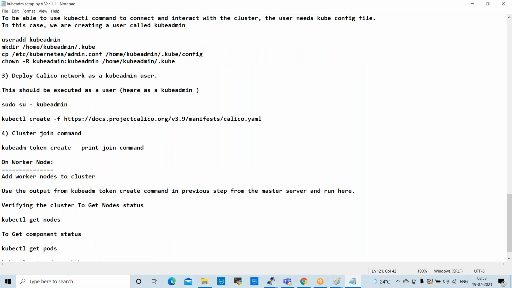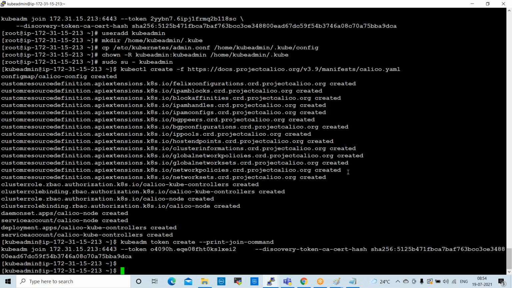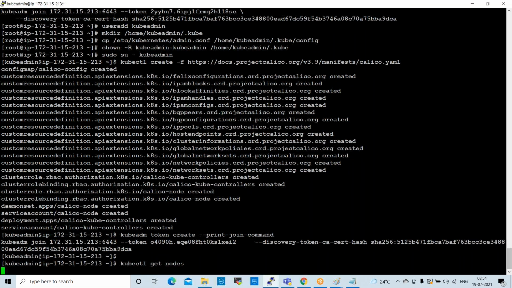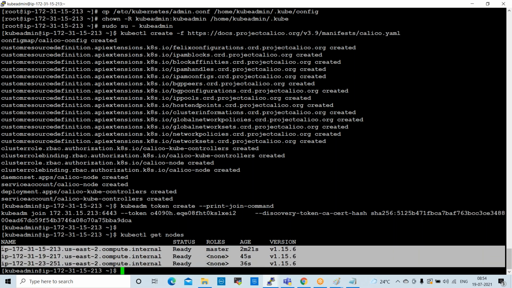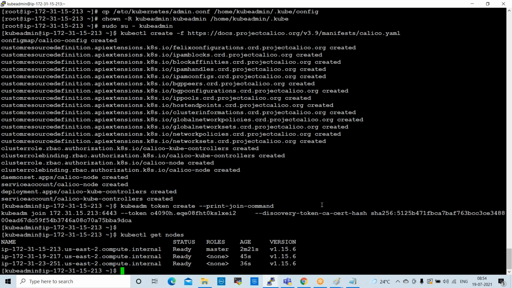Now if you check this command, kubectl get nodes on master server. See here, our cluster is ready. This is the master server. These are the node servers. So the cluster is ready, right? Now we can start working on the deployments. We can deploy the applications on the cluster.